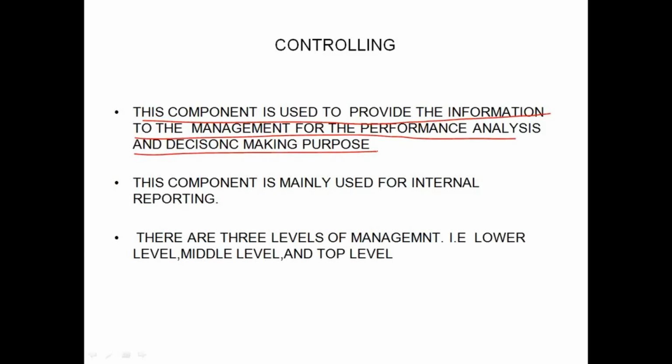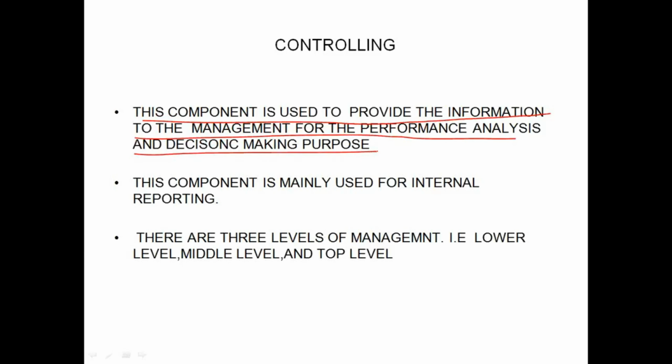So the head of every department at the end of every month, they want to know the performance of their respective departments, how efficiently we are performing. And if any inefficiency is there, what are the reasons for that inefficiency and how to overcome those problems. So like that, every departmental head, they want to analyze the performance of their respective departments at the end of every month. For that purpose, they need some information. That information is completely provided by the controlling component.